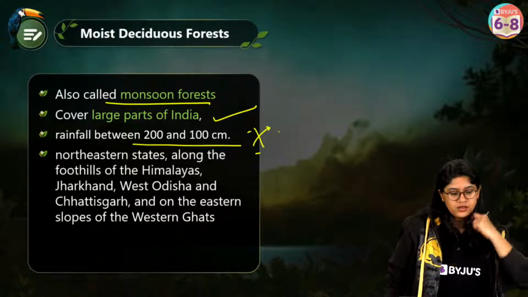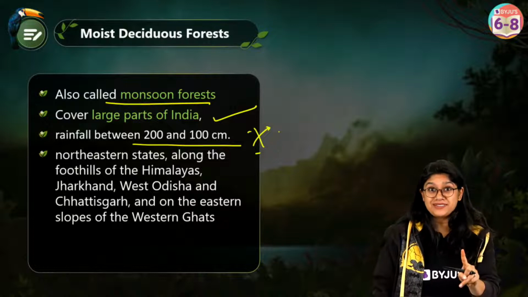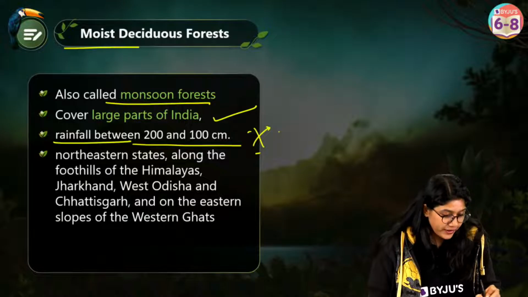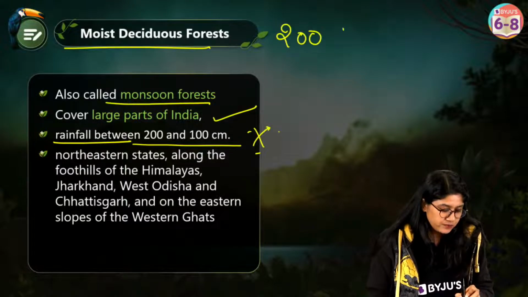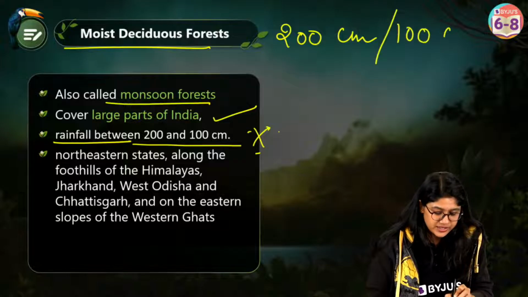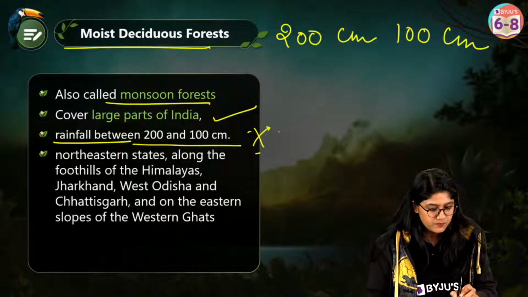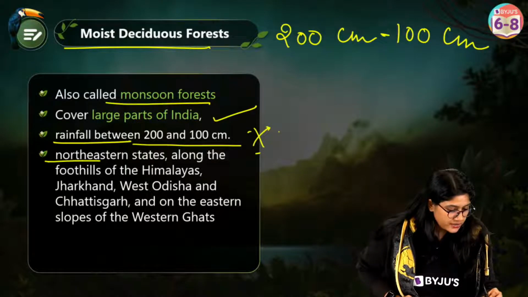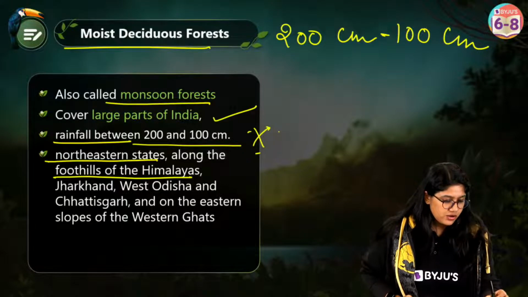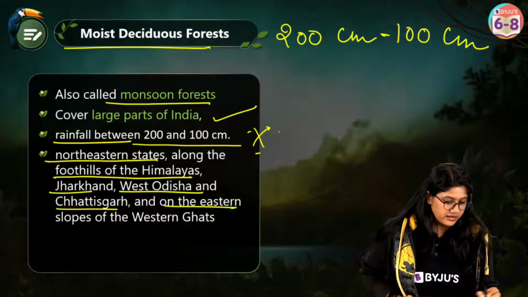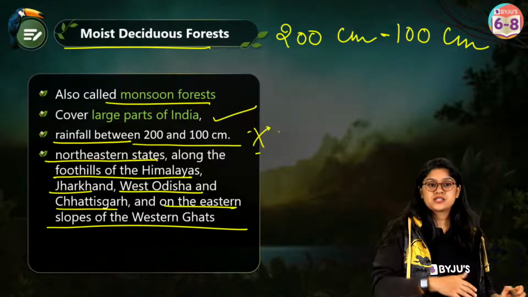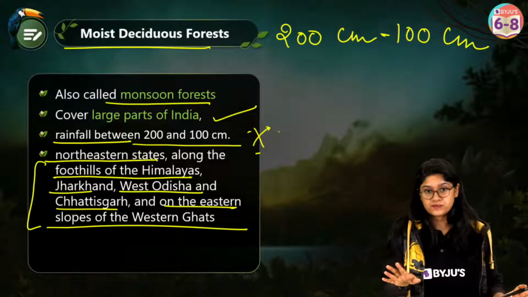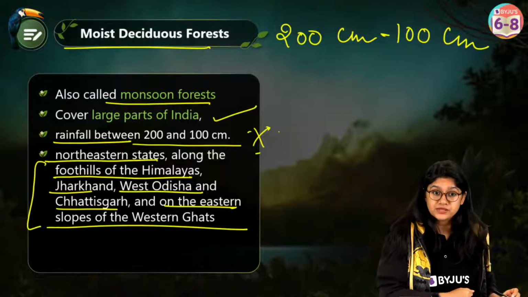Yes, very good. Okay. So everyone, do remember the rainfall. The number of centimeters is super important. So in the moist deciduous forest, we'll have rainfall of about 200 centimeter to 100 centimeter. Okay. In which places do we have this? Of course, northeast states, foothills of the Himalayas, Jharkhand, West Orissa, Chhattisgarh and Eastern Ghats, right? Eastern slope of the Western Ghats. So in these places we have the moist deciduous forest. Okay? Remember this everyone.